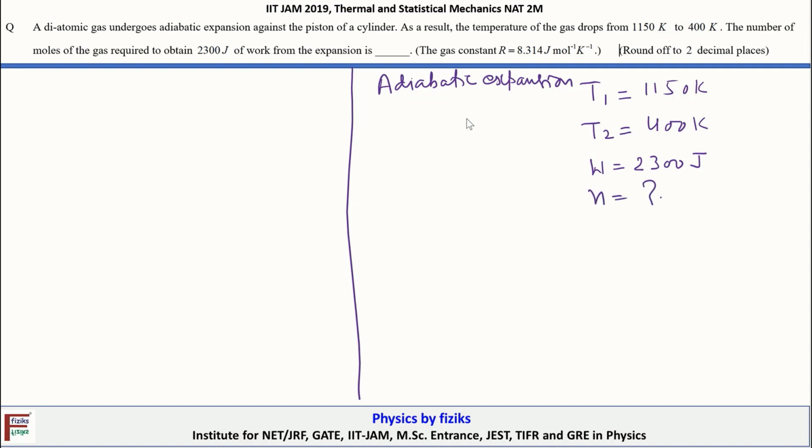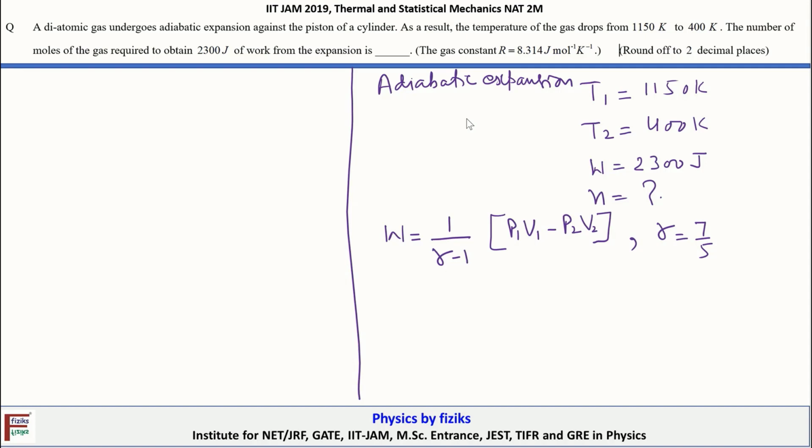If we recall the expression for the work done during an adiabatic process, W is equal to 1 upon gamma minus 1 multiplied by P1 V1 minus P2 V2. This is the general expression for the work done during an adiabatic process, where gamma is the adiabatic index of the gas. Because we are given a diatomic gas, gamma is equal to 7 by 5.